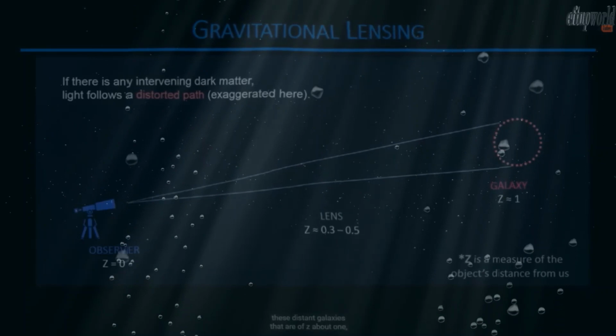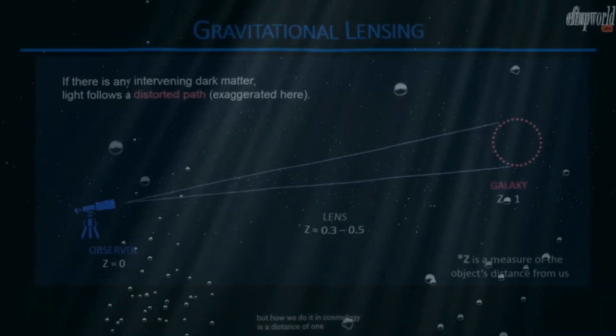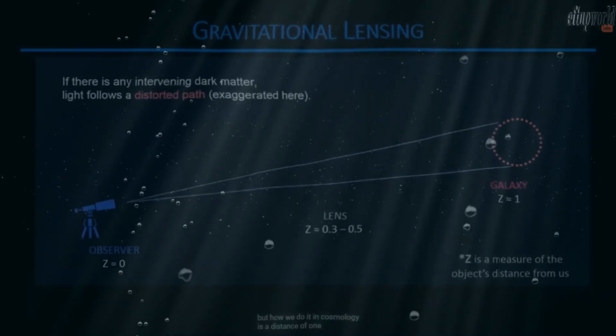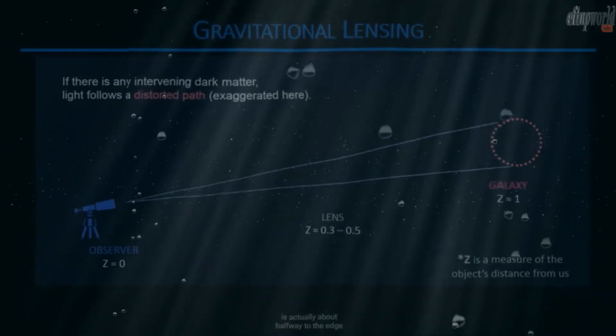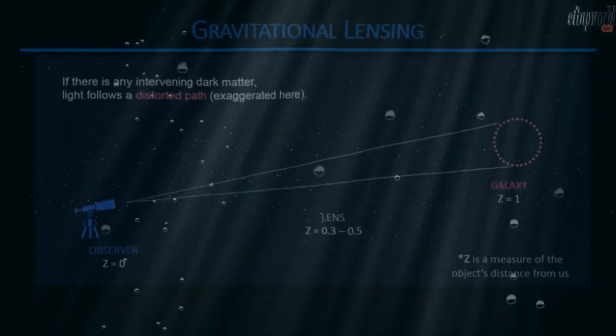These distant galaxies are at z about 1. And that might sound like a small distance, but how we do it in cosmology, a distance of 1 is actually about halfway to the edge of the visible universe. So this is a very distant galaxy.